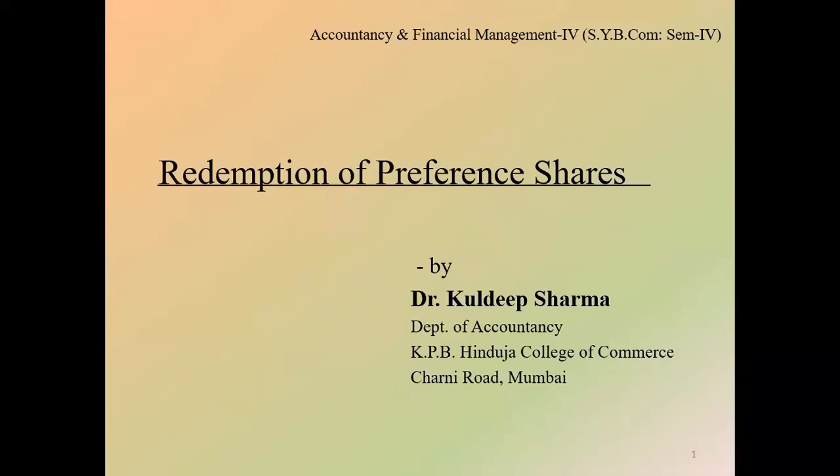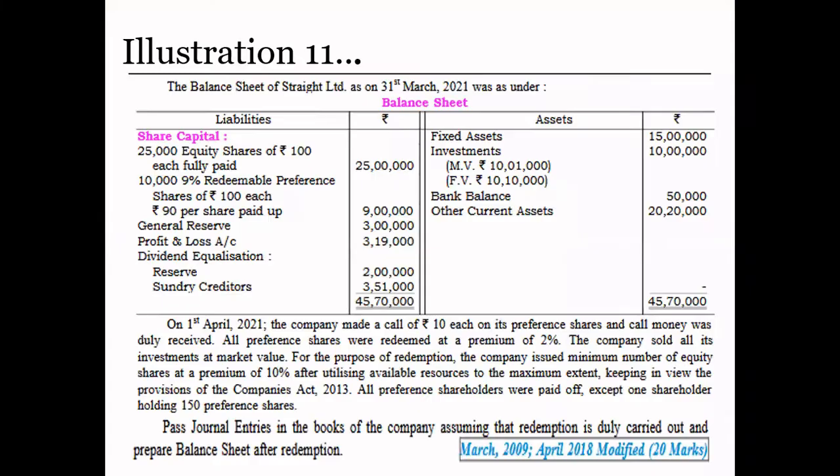Okay, very good morning to all of you. Today we are going to solve problem number 11. Problem number 11 came in the university examination of IDOL in April 2020 for 20 marks. The balance sheet of Straight Limited as on 31st March 2021 was as under.